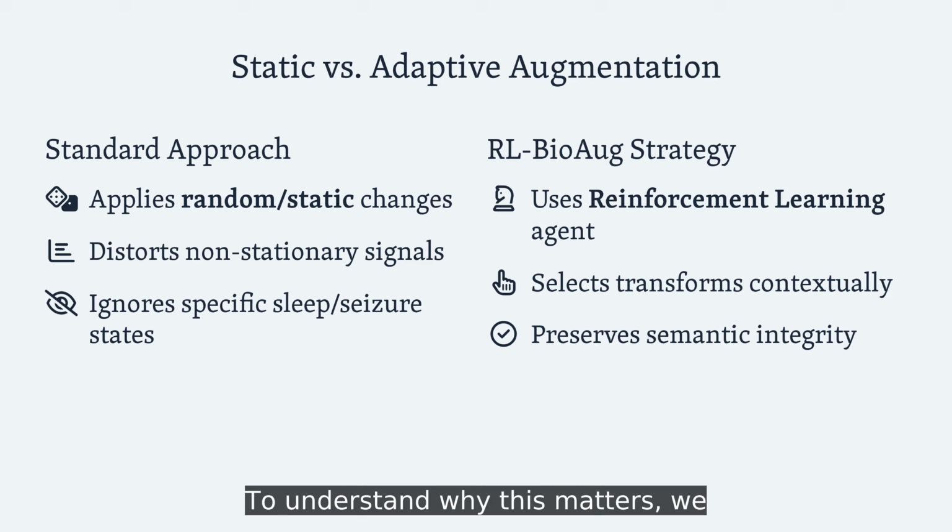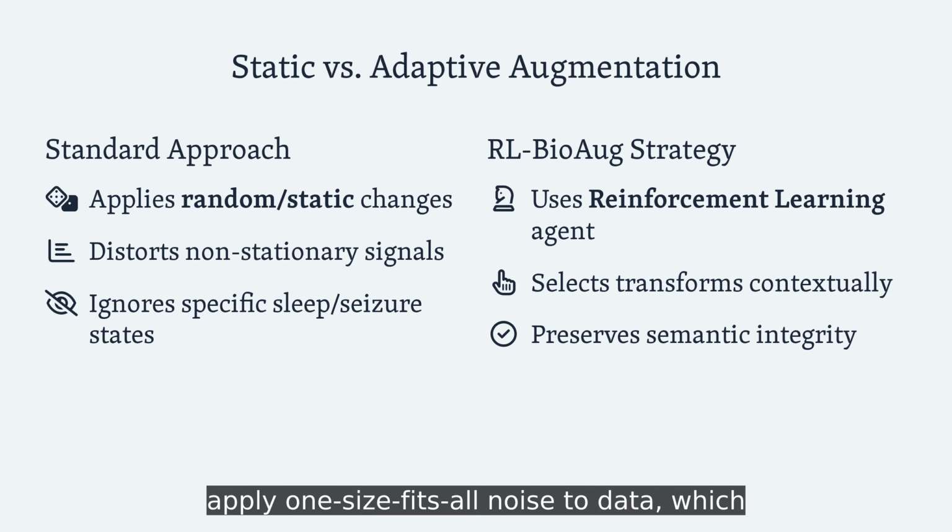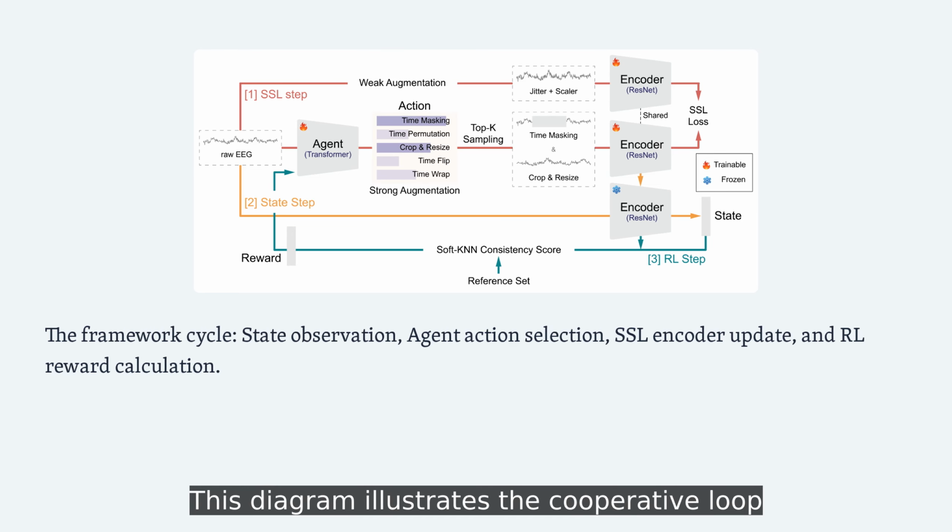To understand why this matters, we first need to look at how contrastive learning usually works. Traditional methods apply one-size-fits-all noise to data, which can be disastrous for EEG signals that change drastically across sleep stages or seizures. The researchers propose replacing this random guessing game with an adaptive agent that learns exactly which modification fits the current brain state. This diagram illustrates the cooperative loop that drives the system.